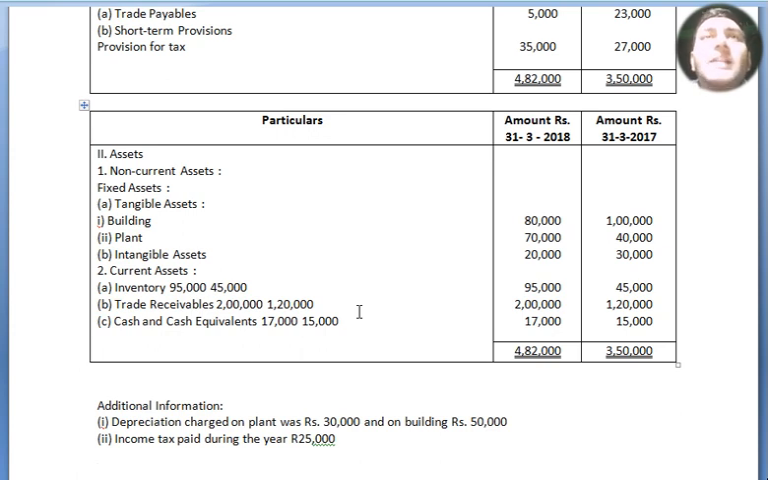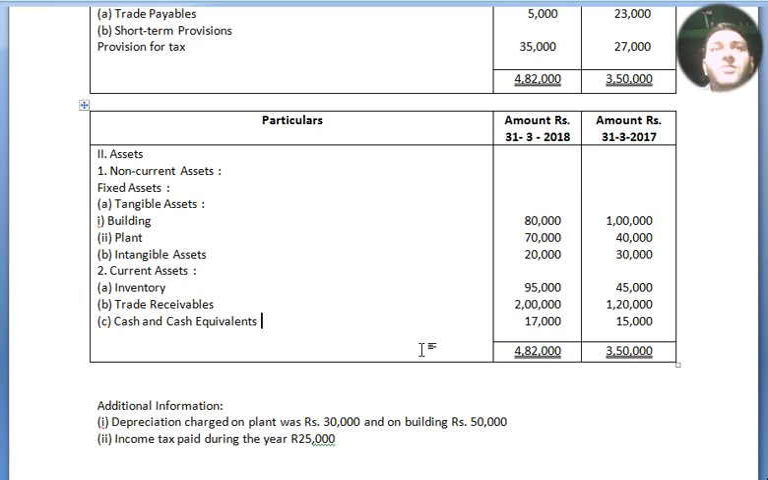Current assets, under it inventory. So under inventory we got 95,000, 45,000. Trade receivables 2 lakh, 1 lakh 20,000, and cash and cash equivalent 17,000 and 15,000. Altogether, first column 1 lakh 82,000 and the second column 3 lakh 50,000.